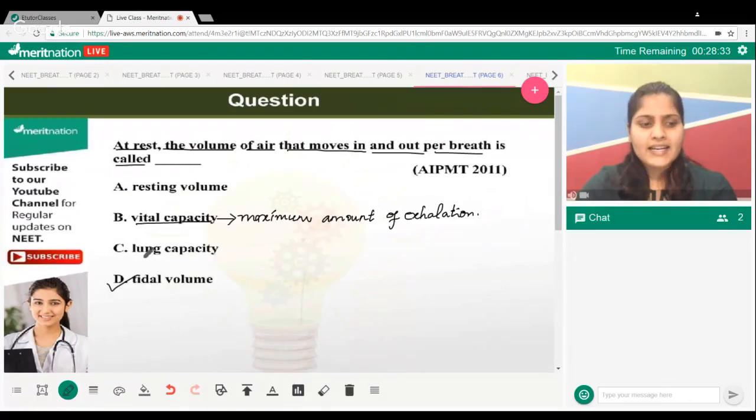What is the lung capacity? How much air can be present in your lungs maximally? Anyone? You have to give me the number. What is it? 1 liter, 2 liters, 3 liters? How many liters?